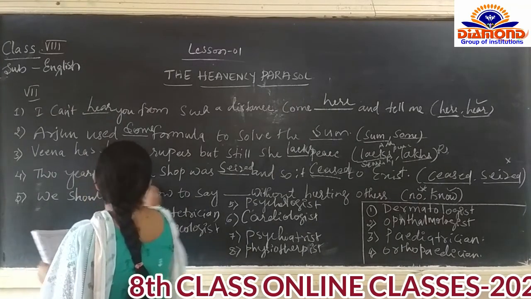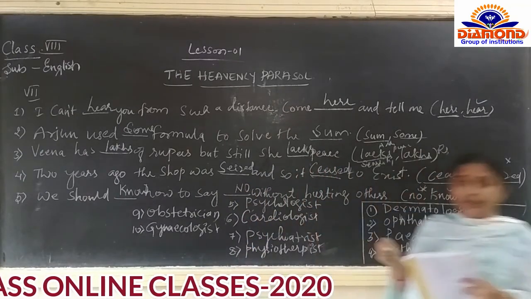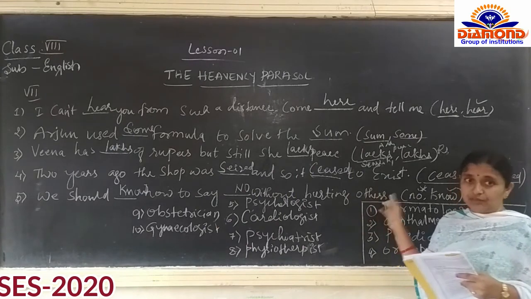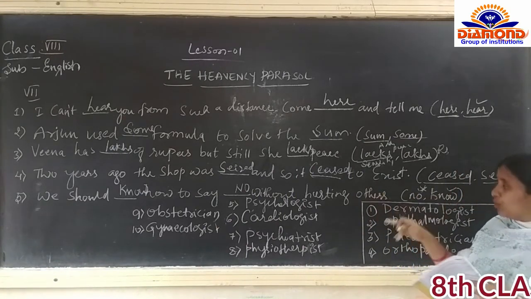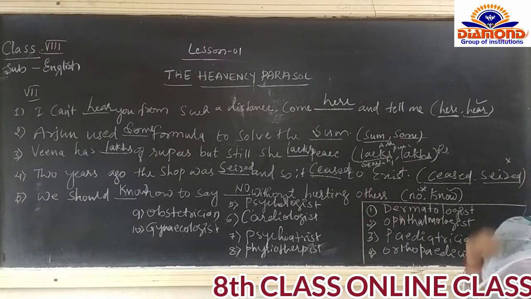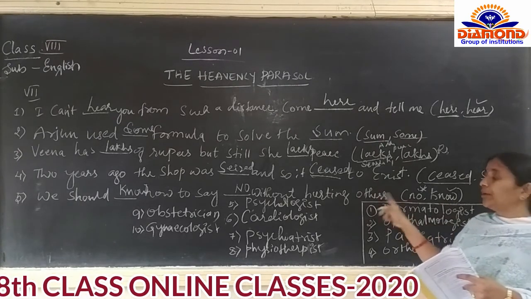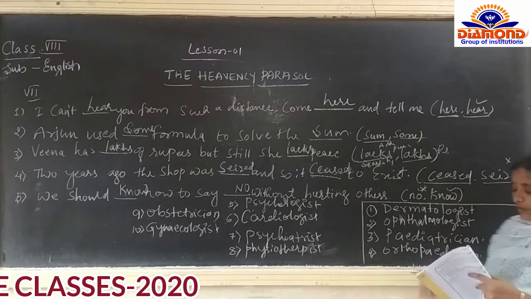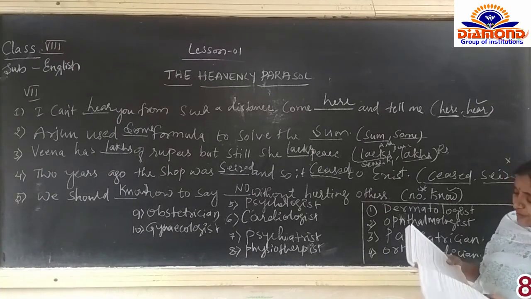We should know how to say no. First we should know how to say no very politely without hurting others. We have to say no, but that should not hurt others. Like that we should say no. So here completes the 7th bit.